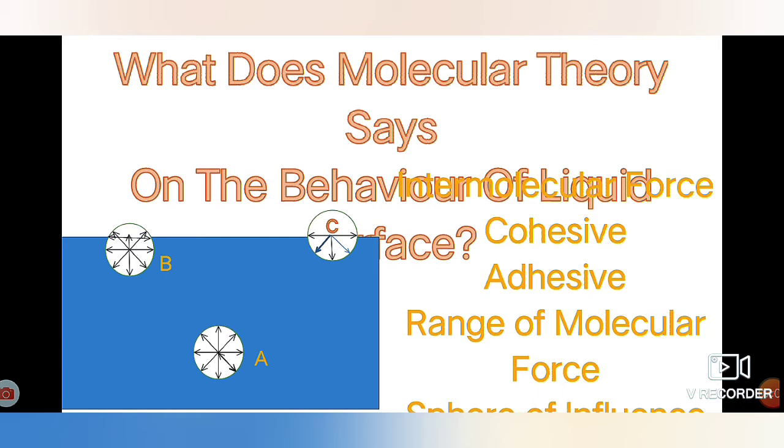Hence, the surface of the liquid appears to be under tension, and if F is the total force acting on the total length L of the liquid, then the force acting per unit length of the liquid surface in the right angle direction is known as force of surface tension.